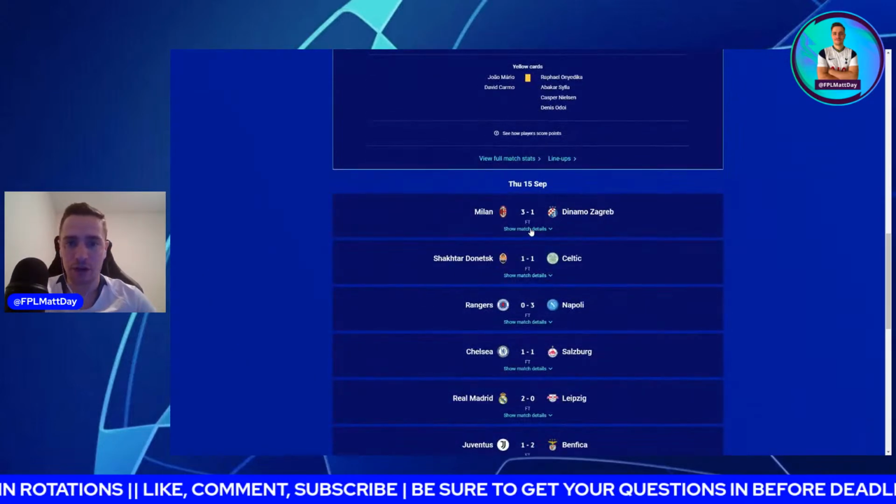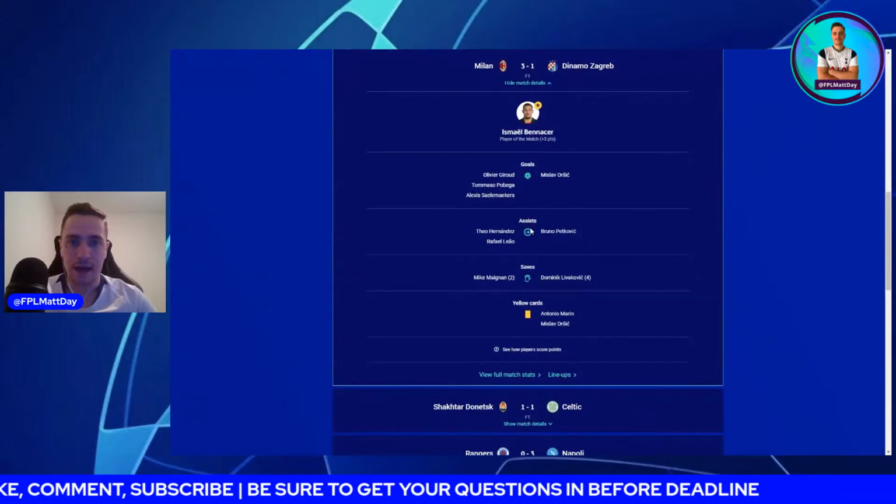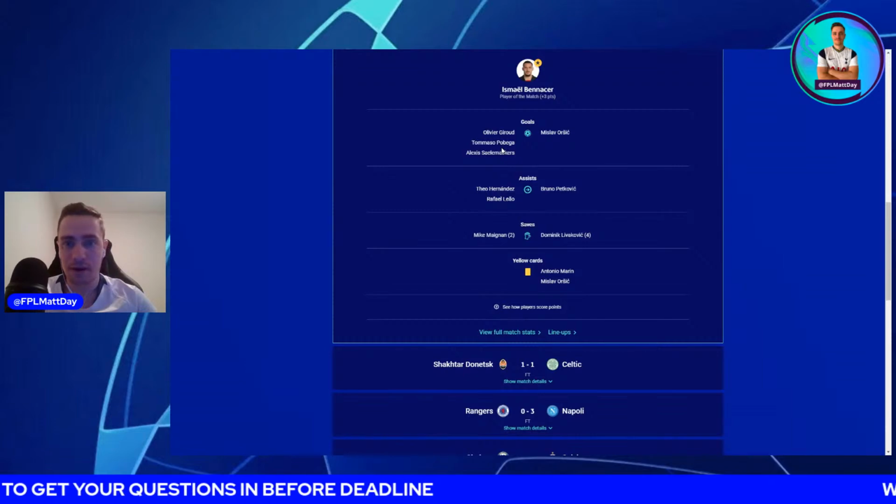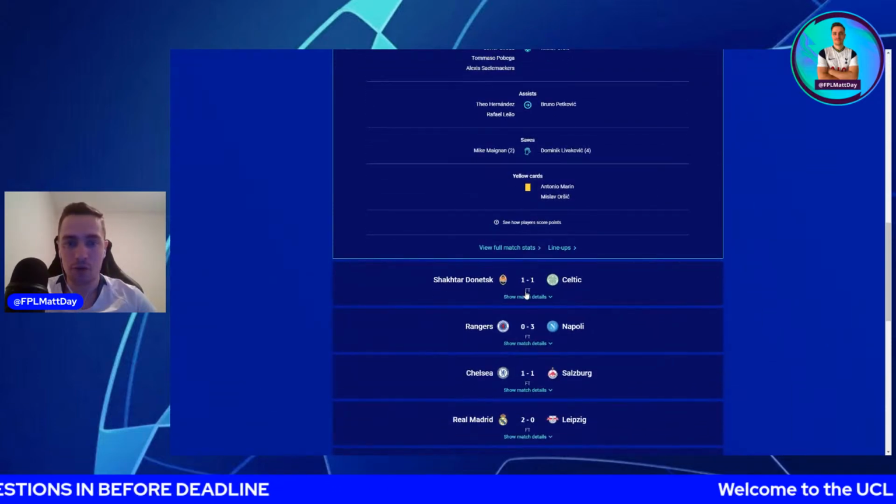Then we had Milan 3, Zagreb 1. Giroud with another goal. Salemaekers, he was one of my differentials, obviously ended up coming out with a goal, which was good.